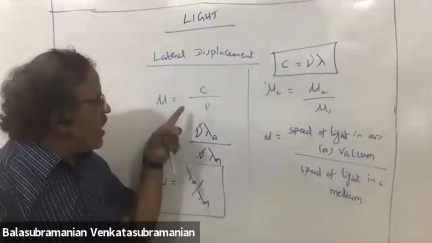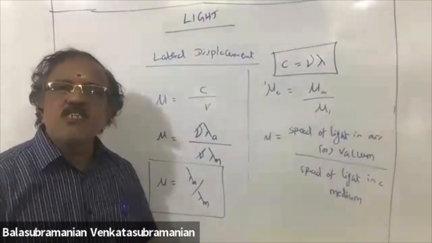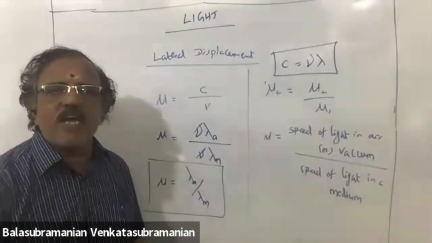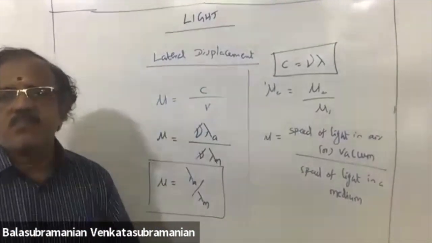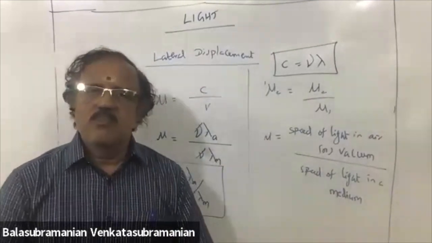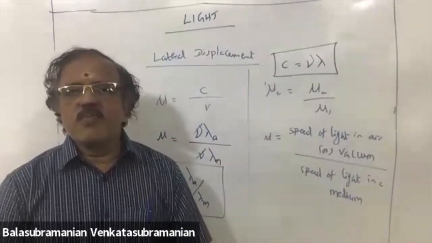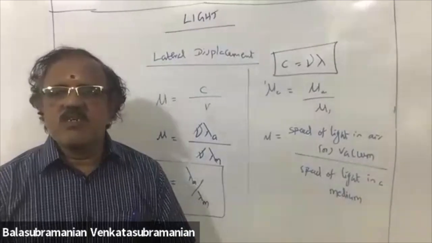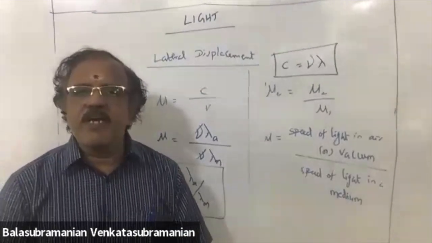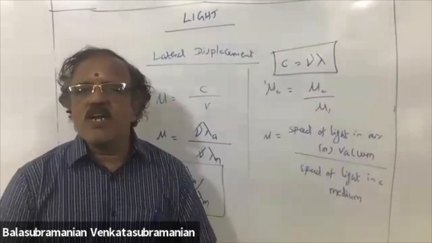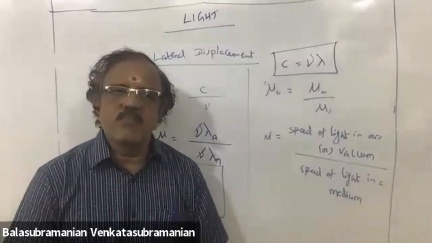Very well, you know, velocity of light in air is more than that of velocity of light in denser medium. It is experimentally proved by one scientist. Velocity of light in air medium is more than that of velocity of light in denser medium. It is proved.